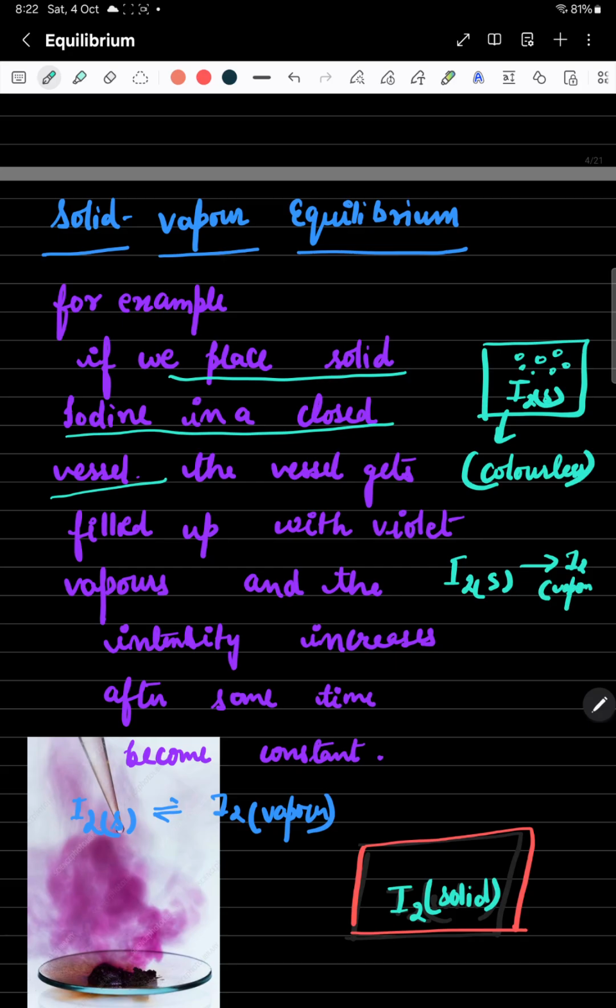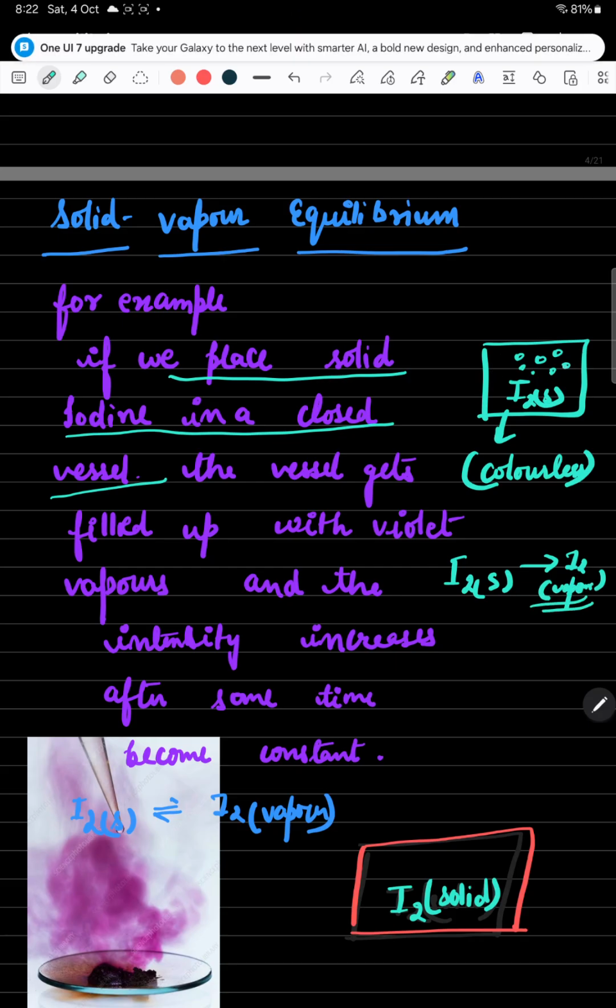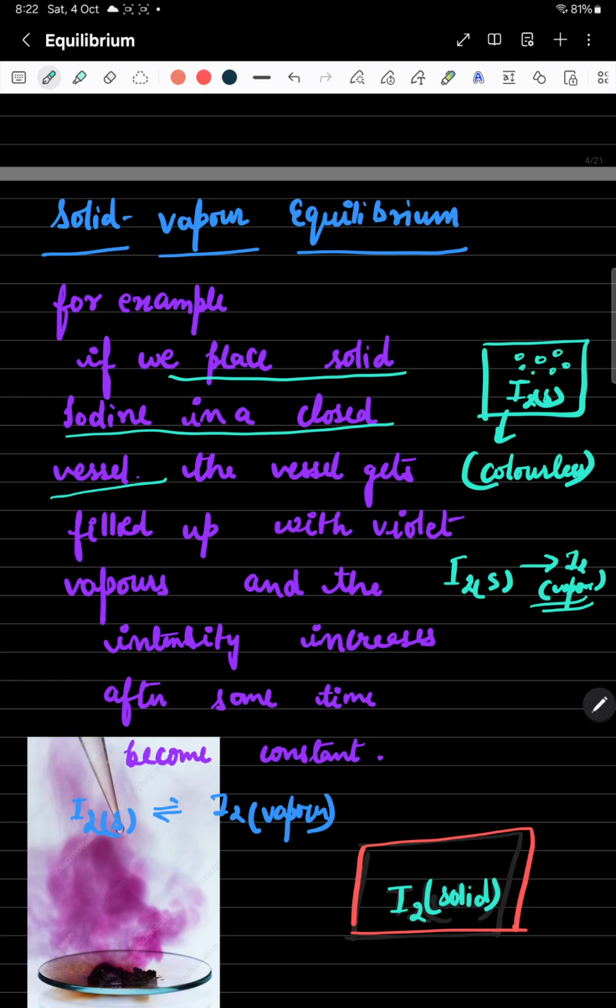In the I2 vapor form, what is the color? The violet color is there. So we are observing that initially it is colorless. Now after some time in the beaker, you have this violet vapor. So the violet vapor color intensity is going to increase. But after some time, this violet vapor color intensity would become constant. Why is it so? Because we are observing that the opposing process starts after some time, like I2 vapor to solid formation, that will also occur.